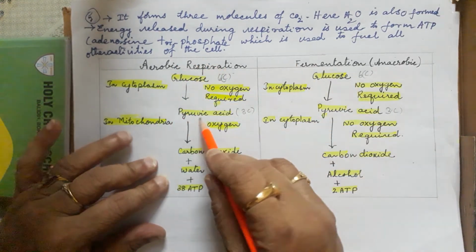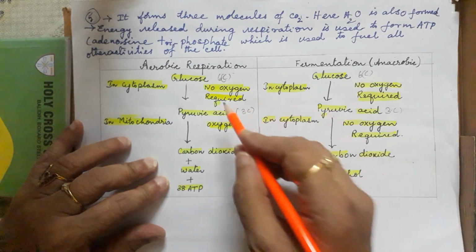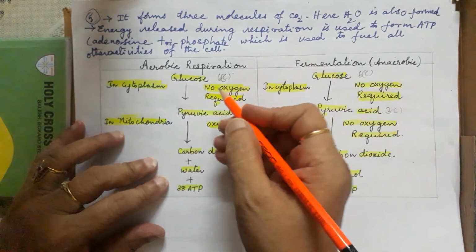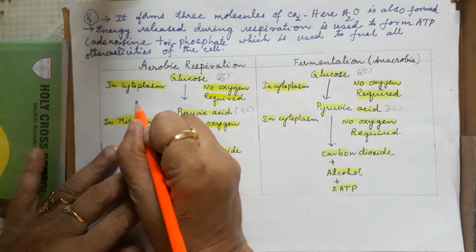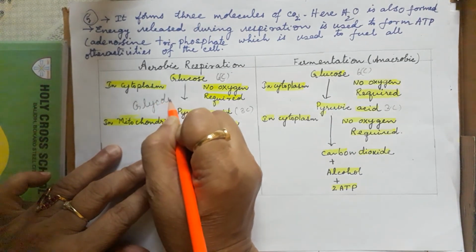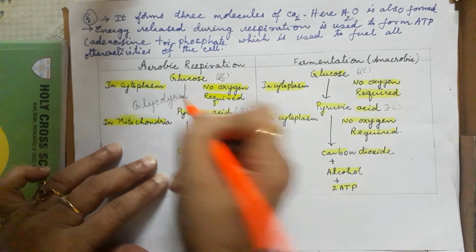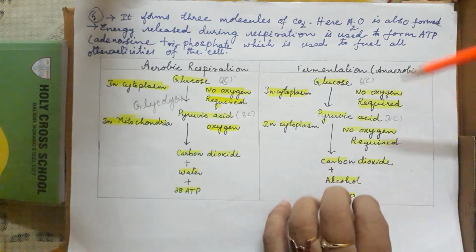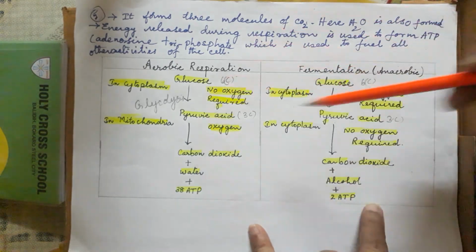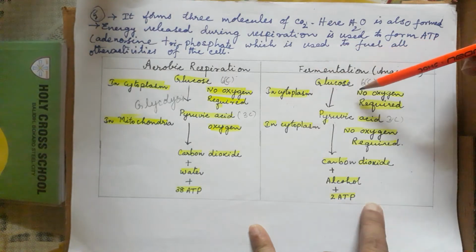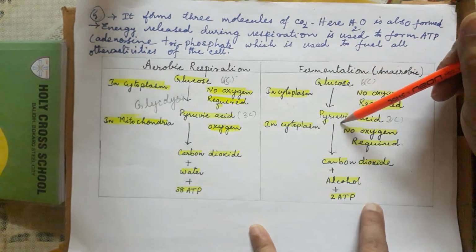Converting glucose into pyruvic acid in eukaryotic and prokaryotic cells, which takes place in the cytoplasm, is called glycolysis. Understand? So the first part of aerobic and anaerobic is called glycolysis, which takes place in the cytoplasm and converts the glucose into pyruvic acid.